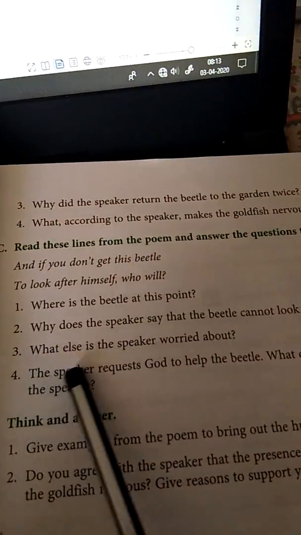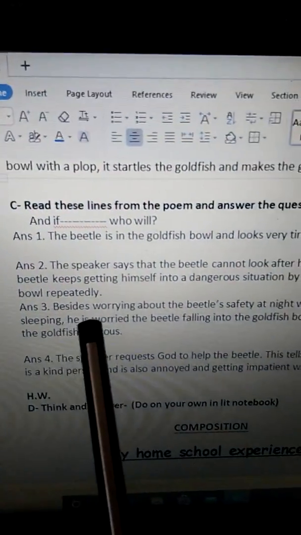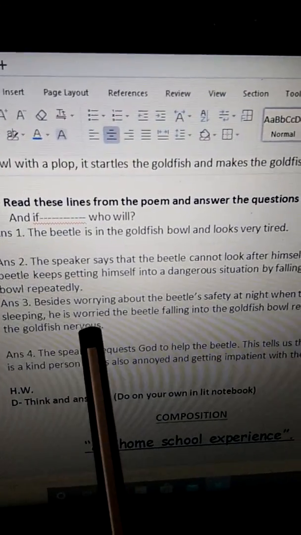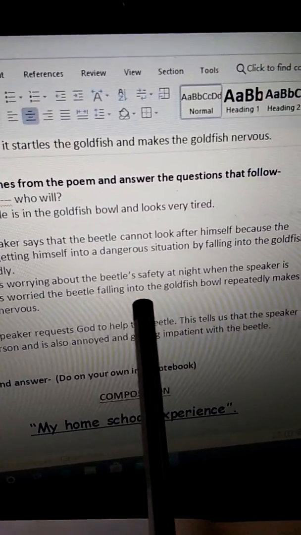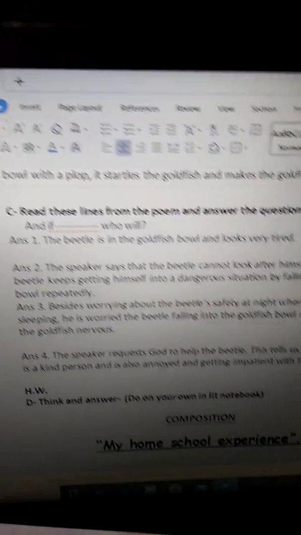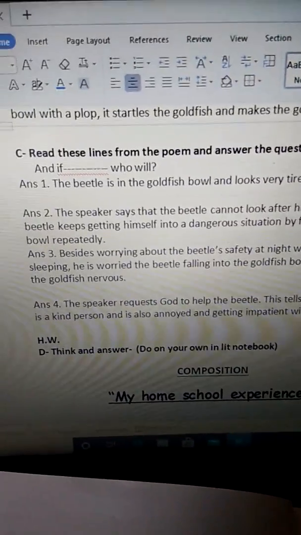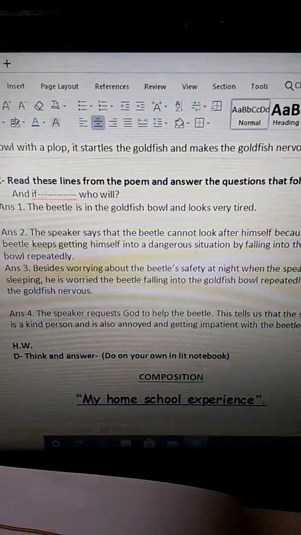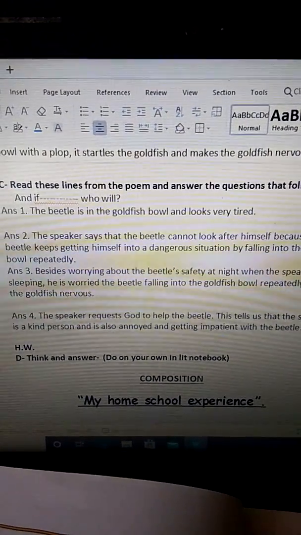Okay. Third, what else is the speaker worried about? Besides worrying about the beetle's safety at night, when the speaker is sleeping, he is worried the beetle falling into the goldfish bowl repeatedly makes the goldfish nervous. So apart from worrying about the beetle, he is also tensed about the goldfish. He is also worrying about the goldfish.